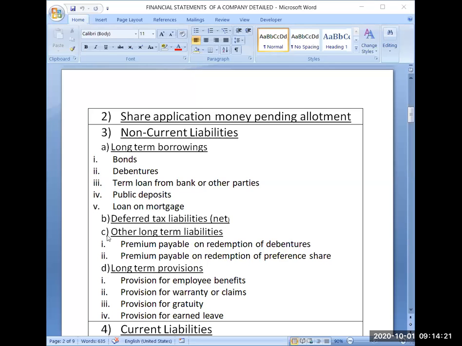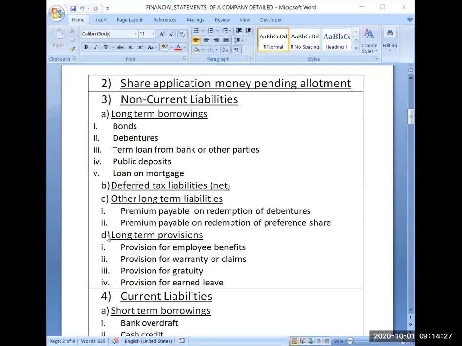So now we will be discussing non-current liabilities. Before we discuss these contents, let's revise the balance sheet, the main parts of the balance sheet. There are four major headings on the liability side of the balance sheet. First is shareholder fund. Second one is share application money pending allotment. Then third one is non-current liabilities, and fourth one is current liabilities.